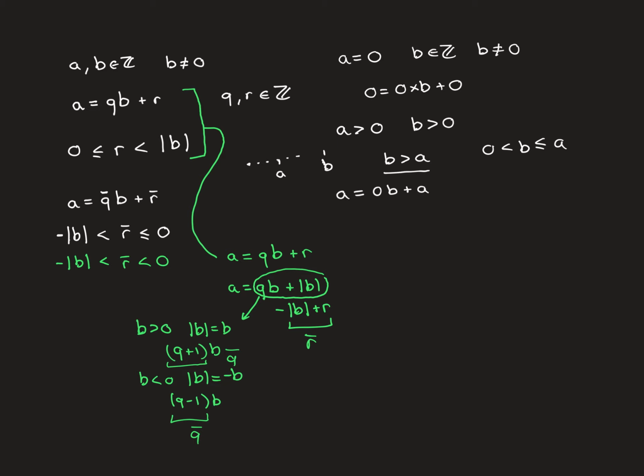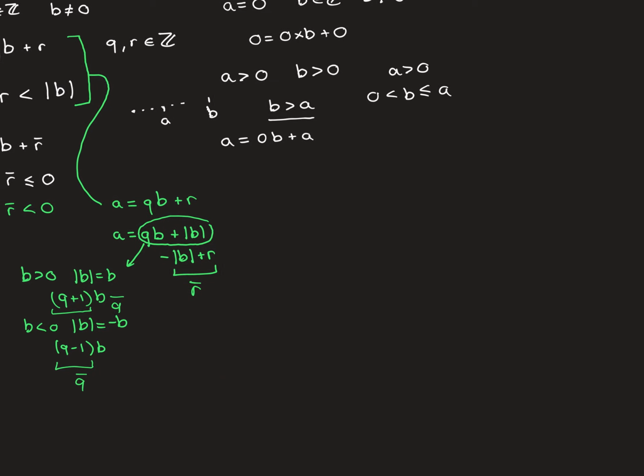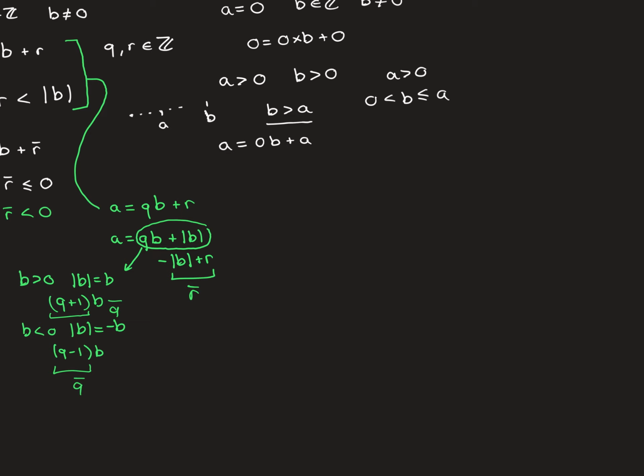Now let's do this case, which is the proper case. We want to show that if a is greater than 0, a positive integer, and b is also greater than 0 but less than or equal to a, then this theorem holds true. And the way we're going to do this is a proper proof at long last. We're going to do this by induction on a. So we'll start off with the case that a is equal to 1, and then we'll do the inductive step, and once we've got the inductive step, it will then follow that it's true for a equal to 2, and then a equal to 3, a equal to 4, etc. So let's start with the case a is equal to 1.